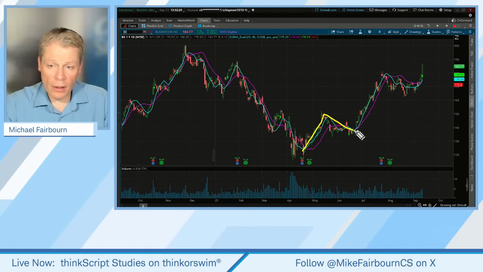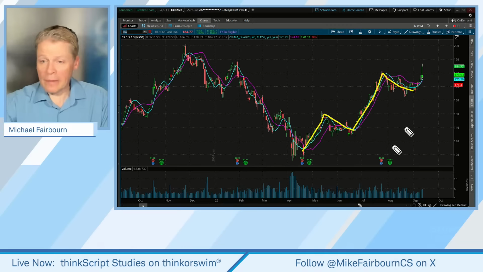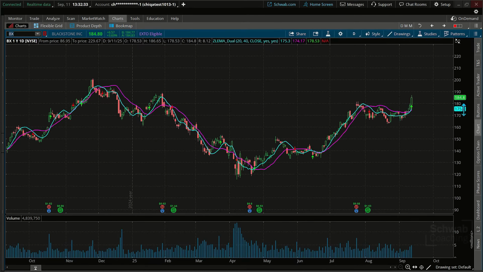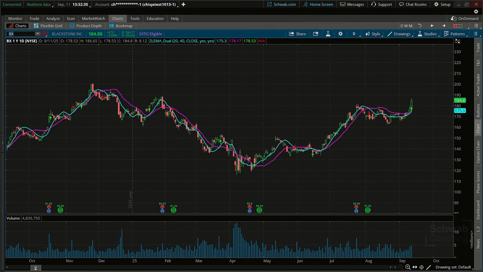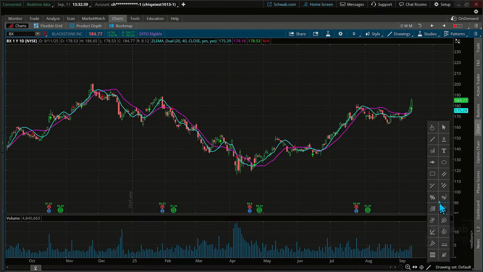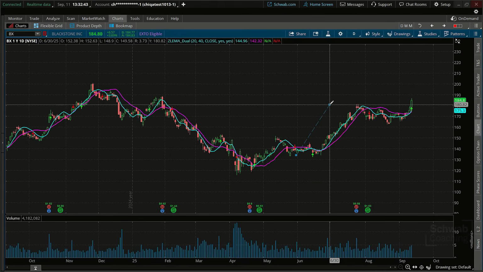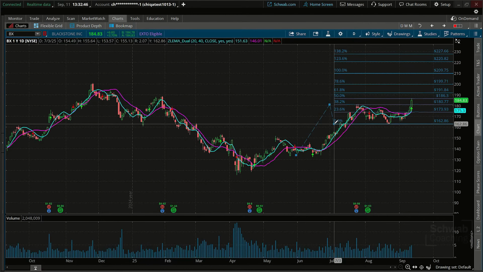Do you see that flag over here? Now, if that was a flag pattern unfolding, using exactly what we're looking at here, and that is your crossover there, just using the 20/40, where might a target be? Let me pull this down to highlight where this is at. Click on this right here. We'll go to our expansions. We'll go from the bottom to the top, just measuring a standard flag pattern.